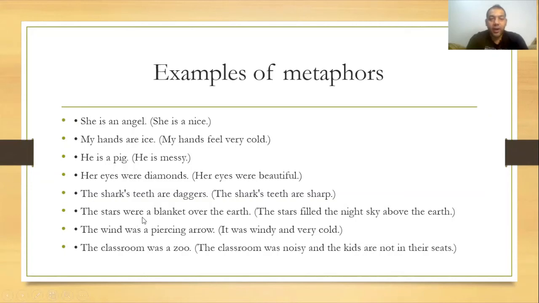The stars were a blanket over the earth, which means that the stars fill the night sky above the earth. The wind was a piercing arrow, means that it was windy and very cold. The classroom was a zoo. The classroom was noisy and the kids are not in their seats.